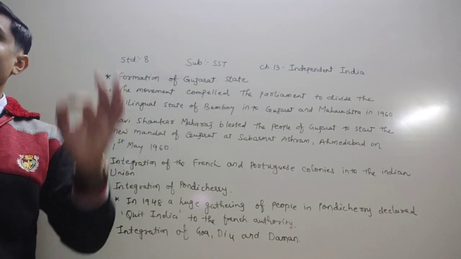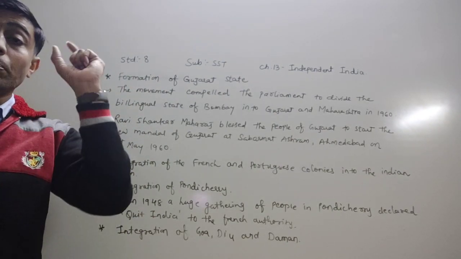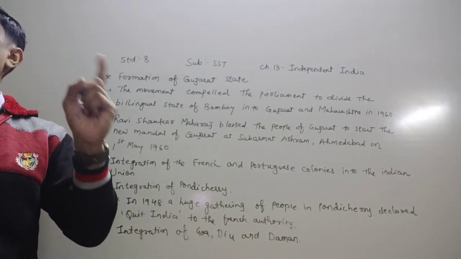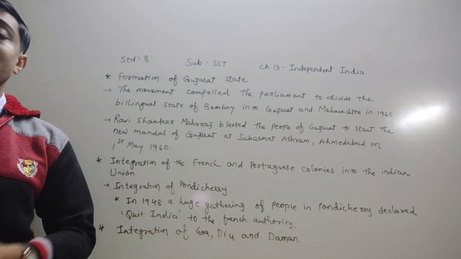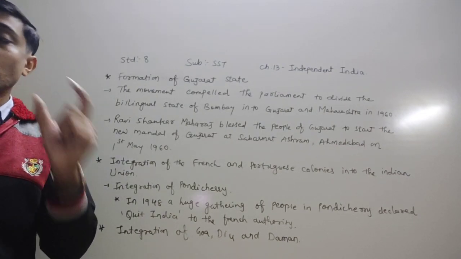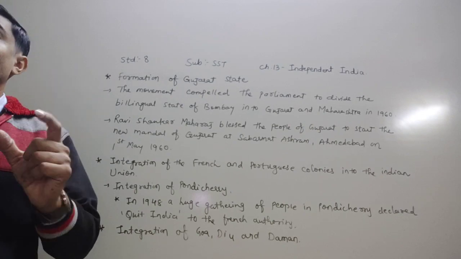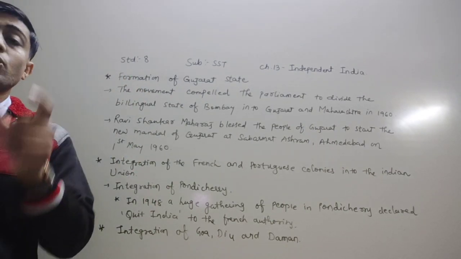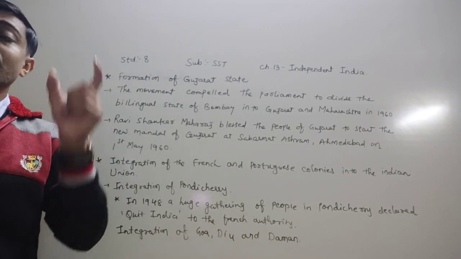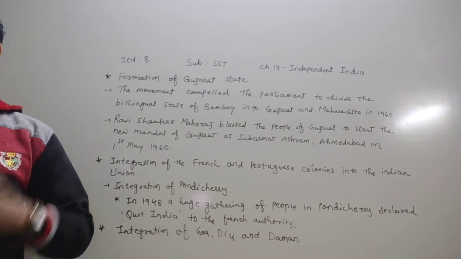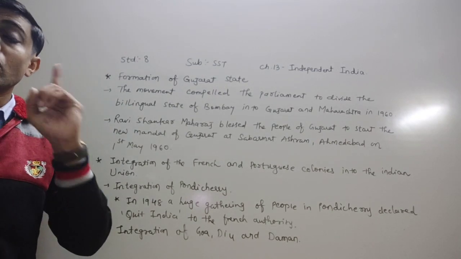The military operation started at midnight on 17th and 18th December 1961, under the leadership of General Chaudhuri.